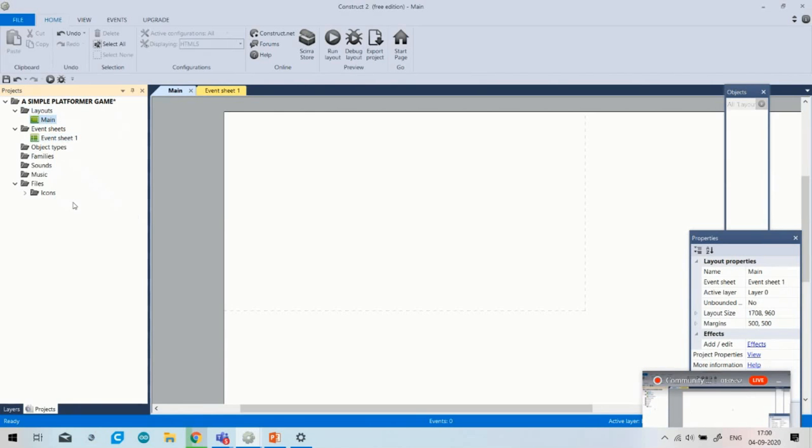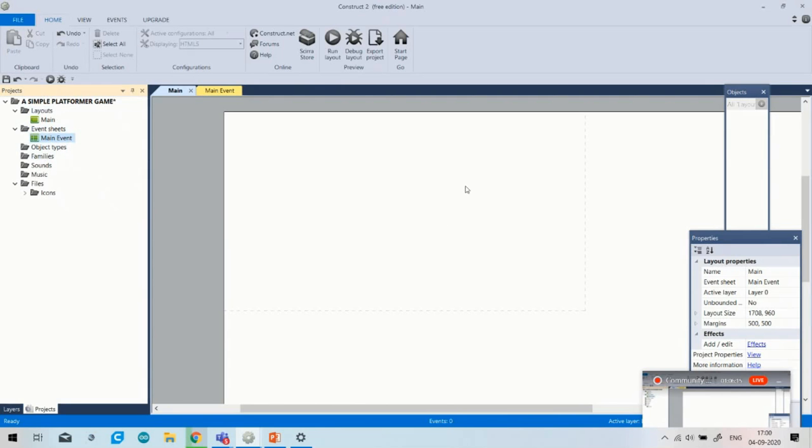Okay. As you write down the main layout, also write down the event sheet that is related to that main event sheet. I will tell you what an event sheet is. Okay, so what is a layout?